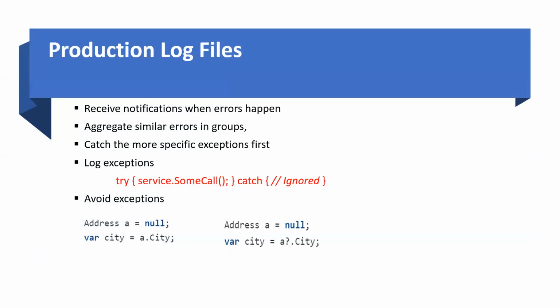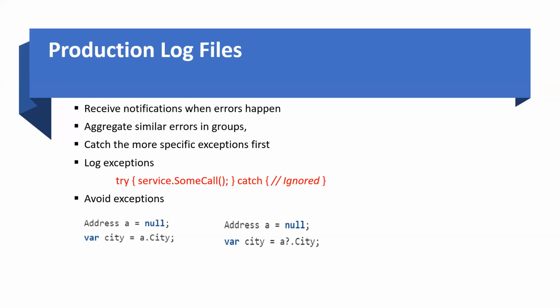So these are the few things we should specifically have if our project is on production. We should receive a notification whenever an error happens. There are many third-party logging tools which can be used to get regular notifications if any exception occurs. We can also aggregate similar errors in a group, and we can set emails for that particular group to have more priority, and set it accordingly.